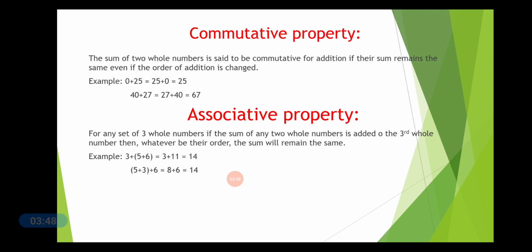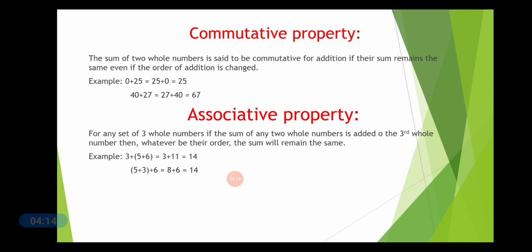Commutative property. The sum of two whole numbers is said to be commutative for addition if their sum remains the same even if the order of addition is changed. You take any numbers like 2 and 3. You add 2 plus 3, you get the answer as 5, or you add 3 plus 2, you get the answer as 5.